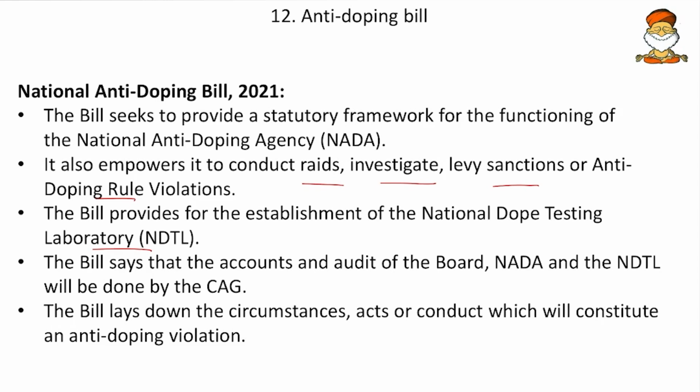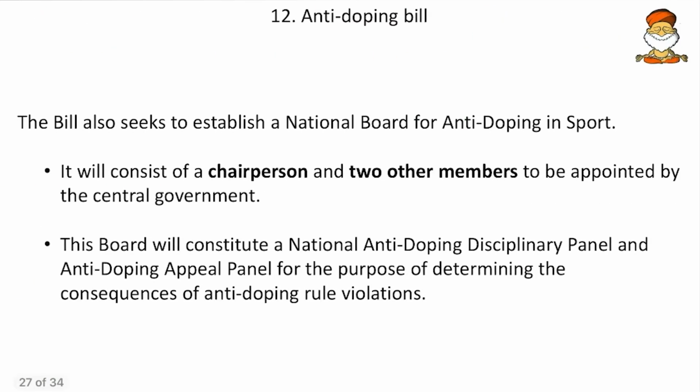Then the bill says that the accounts and the audit of the board of NADA and NDTL will be done by the CAG. So all audits will be done by the CAG himself. That means a kind of credibility is given. Then the bill lays down the circumstances, acts or conduct which will constitute an anti-doping violation. So which acts will violate the rules will be mentioned in detail. Here a detailed policy is being enacted, so again it becomes important.